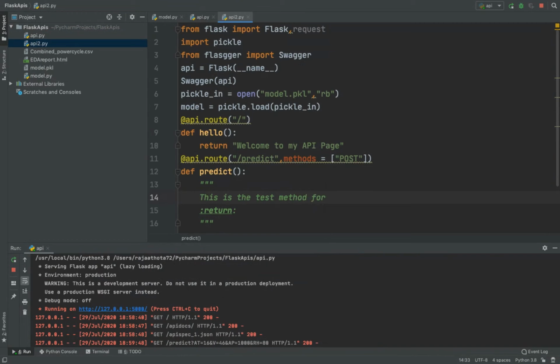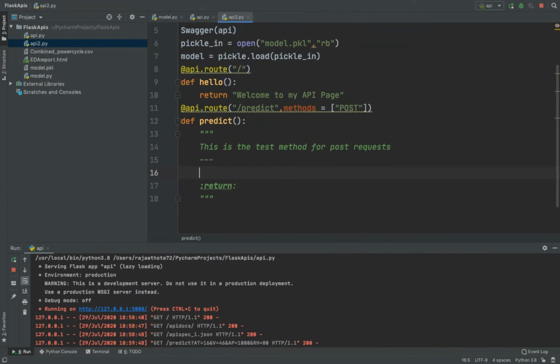for post. So this is a test method for post method API, for post request, let's say. This is a test method for post request. And under it, if you want to make a separation, let me make it as 3 bars. And under it, you should maintain a double space gap, a hyphen and a double space, then name.